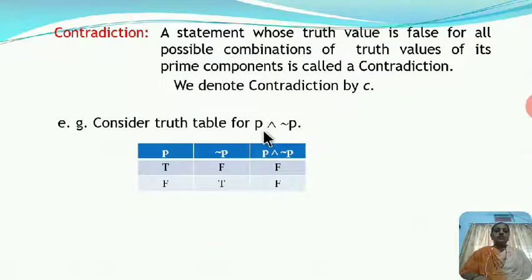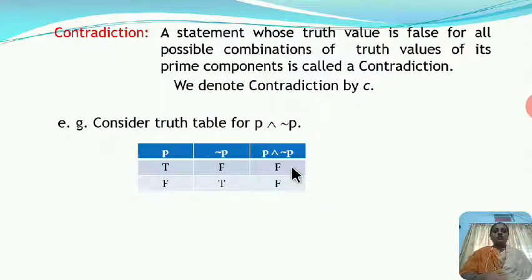Because here we take conjunction and we know the conjunction of two statements is true if and only if both the statements are true. And here we observe that one of the two statements is false and therefore the truth value in both the cases is false.